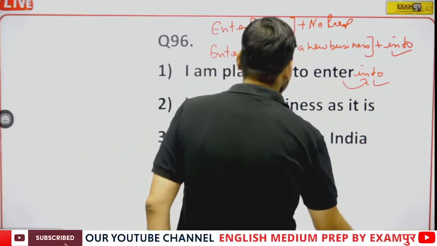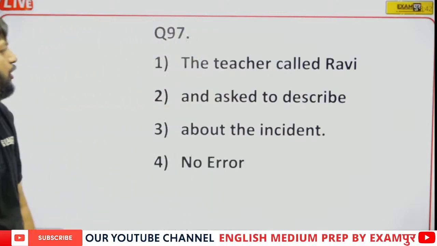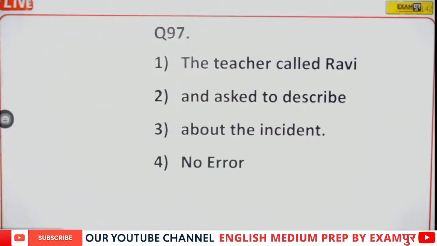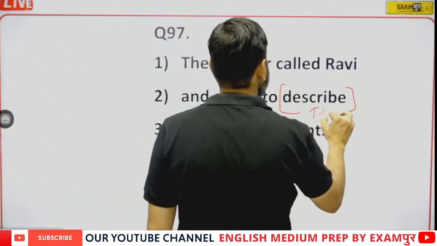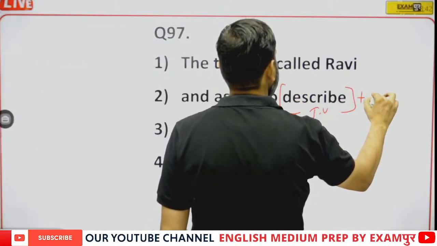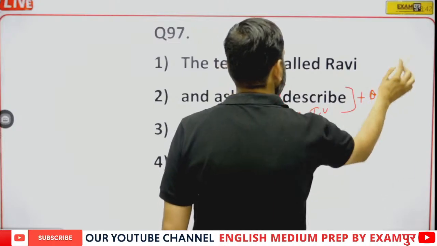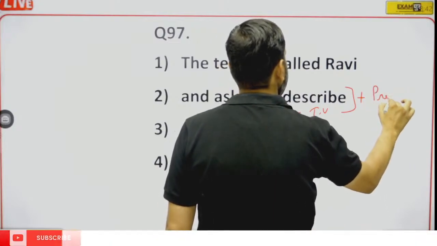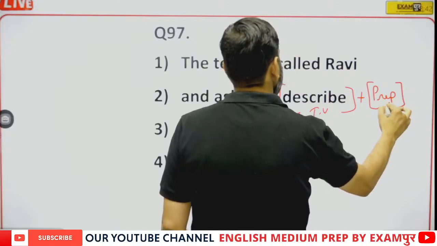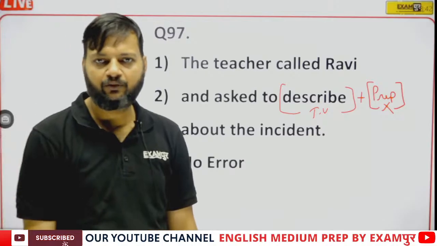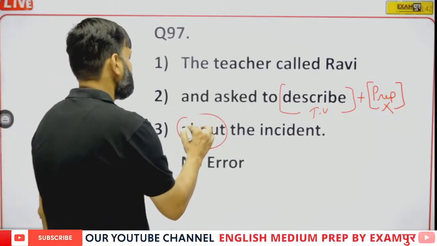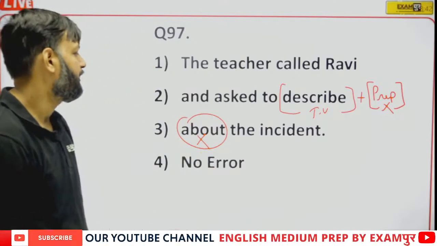Question number 97. The teacher called Ravi and asked to describe about the incident. See, describe is a transitive verb, which should not be followed by a preposition. Transitive verbs are never followed by prepositions. So here about will be removed.